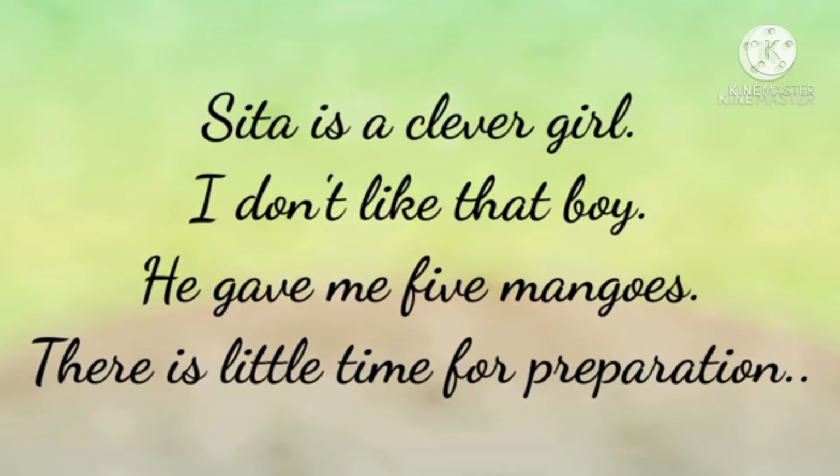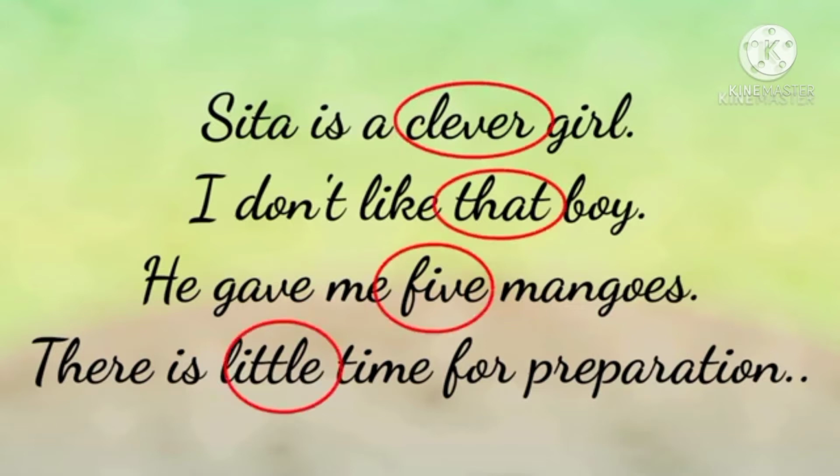There is little time for preparation. Here, words like clever, that, 5, little are used with a noun to describe or point out the person, place, animal, or thing which the noun names, or to tell the number or quantity. So, these are known as adjectives.